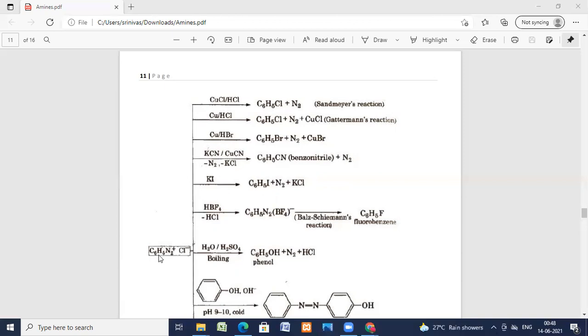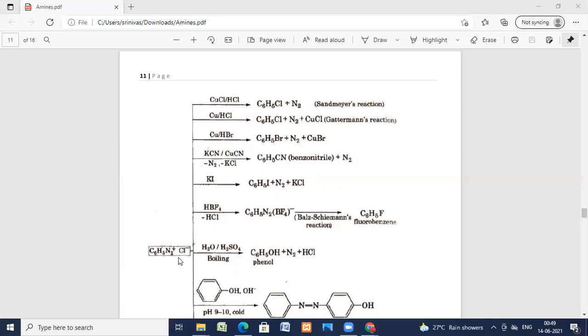Now, benzene diazonium chloride on reaction with copper in presence of HBr produces bromobenzene with nitrogen liberation and copper bromide formation.